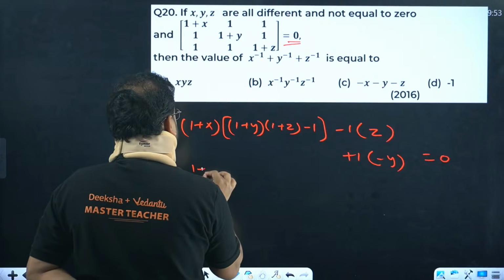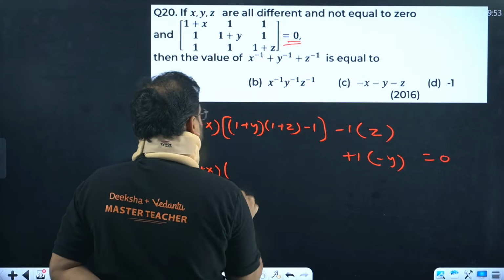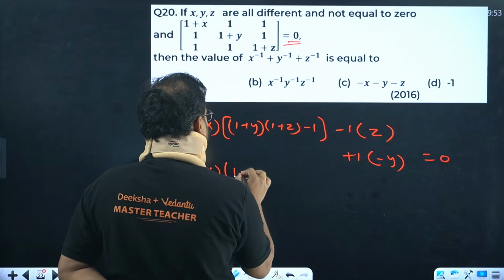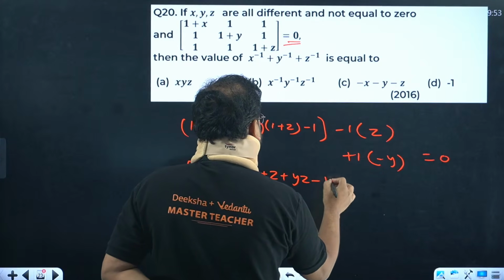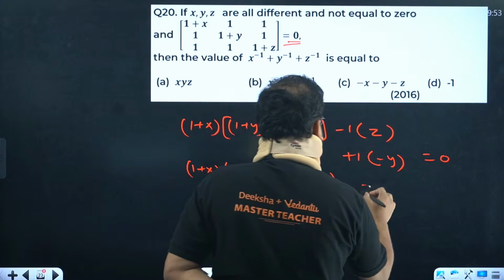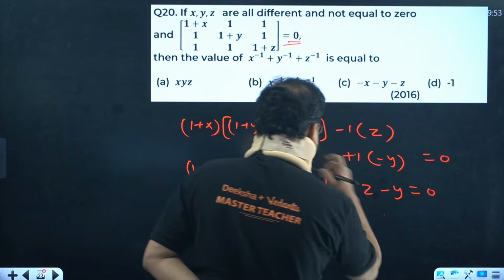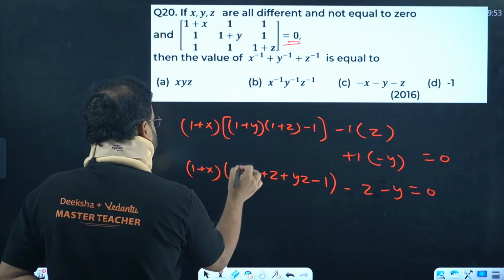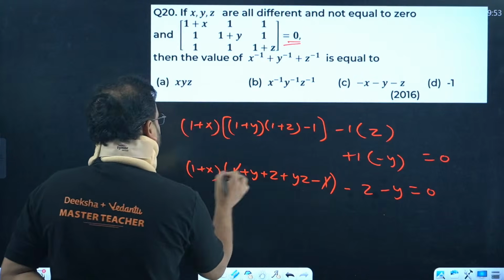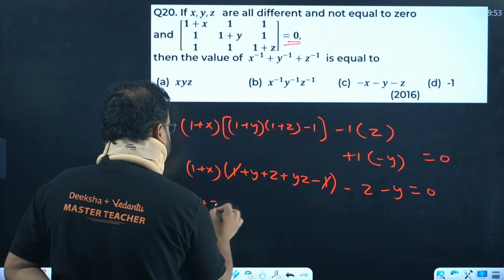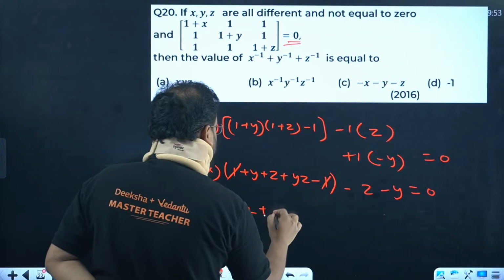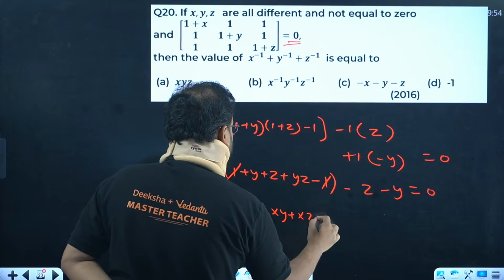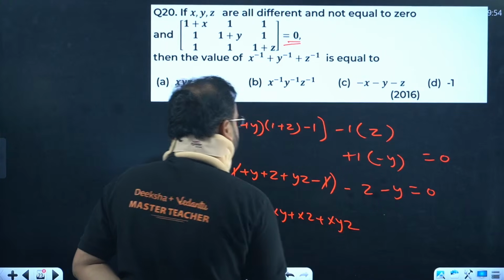Expansion now. 1 plus x. This value becomes: 1, y, z, yz, minus 1, minus z and minus y, equal to 0. Please check. Expansion with this: 1 and 1 cancel, by the way, guys. 1 with everything, you're going to get y, z, yz, and over here x with everything: xy, xz, xyz.